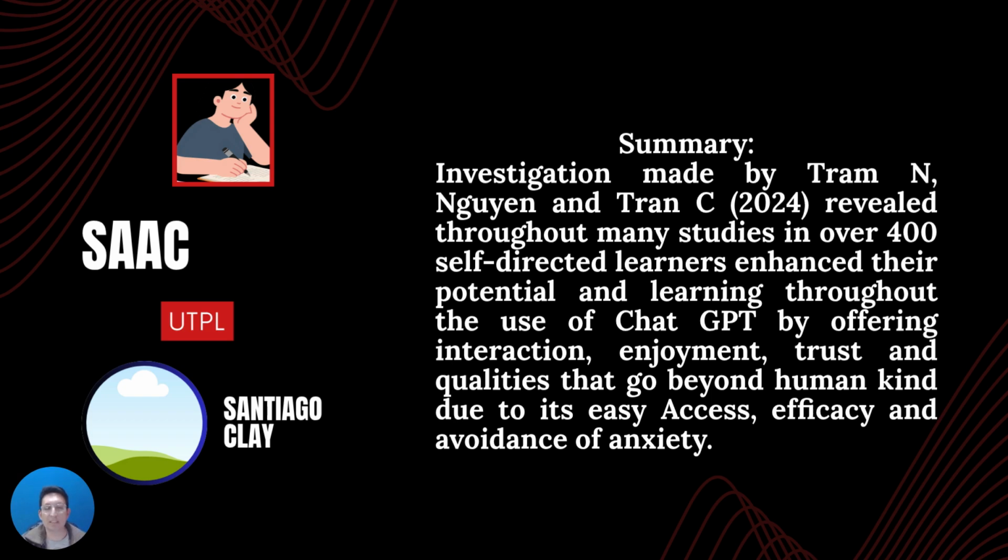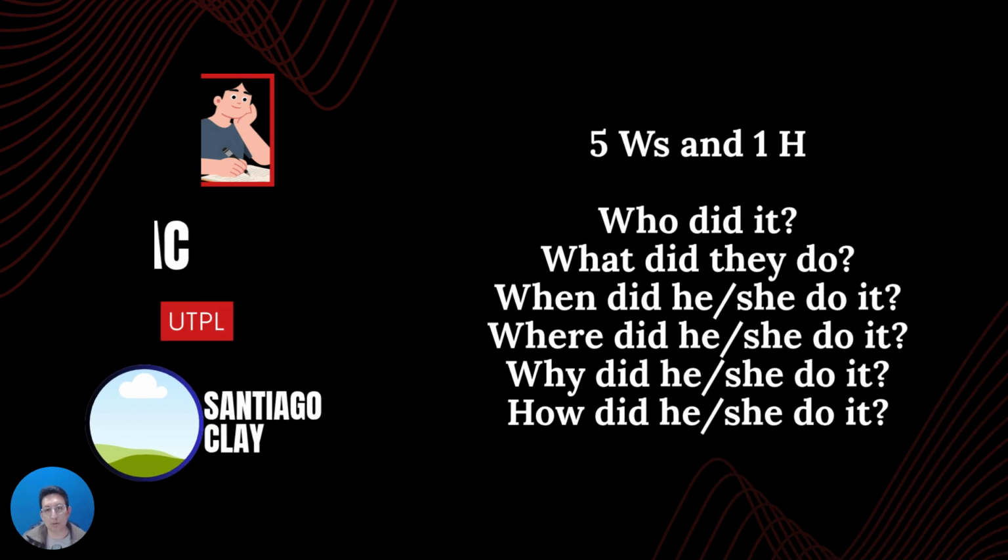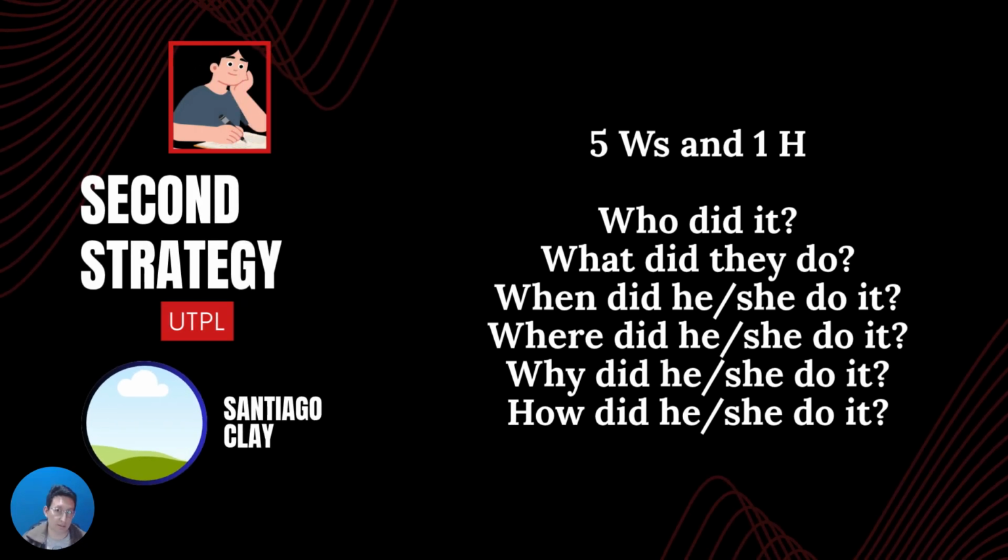So then we have the second strategy, which is the 5 Ws and 1 H for who, what, when, where, why, and how did something happen. This is very similar to the previous strategy, but it's a little bit easier. It's easier for other people to understand, especially people who are not that scholarly as we are.